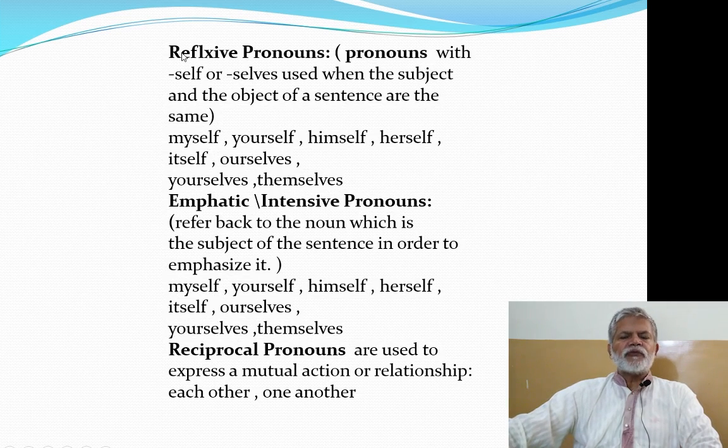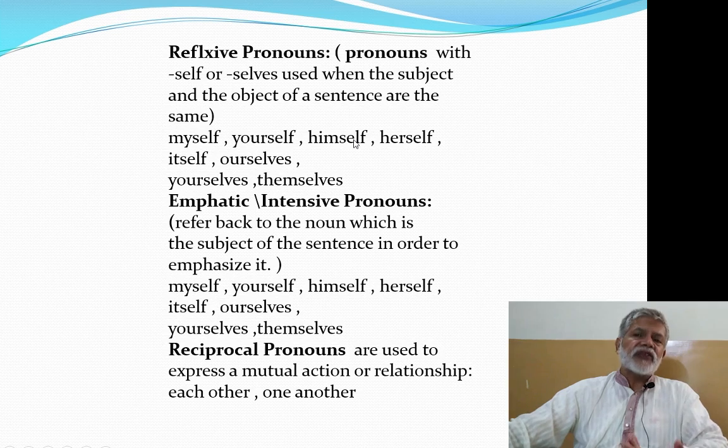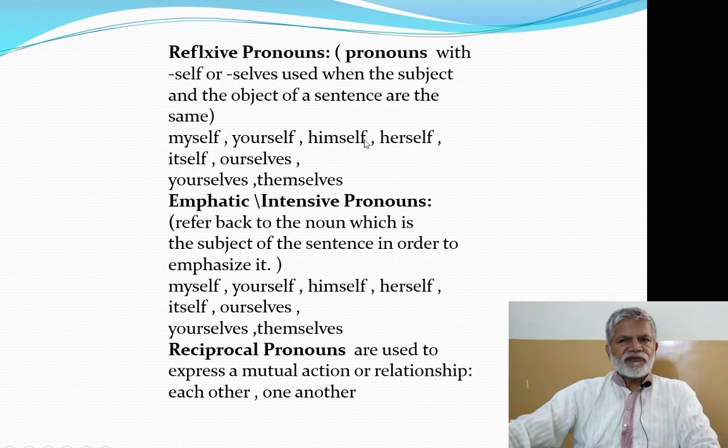And these are reflexive pronouns because in a sentence, we may use them to show that the subject and the object are the same. For example, he praised himself. Now, the person who is praising is he, and the person who is being praised is also he. So here the subject and the object are the same. So himself is being used as a reflexive pronoun here.